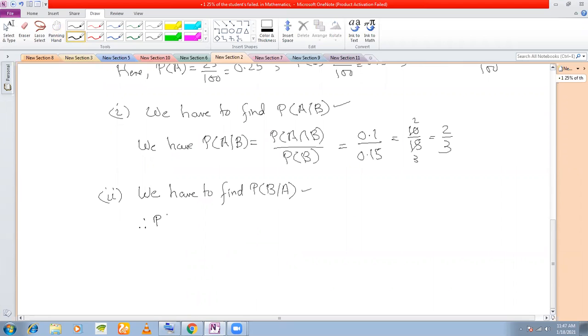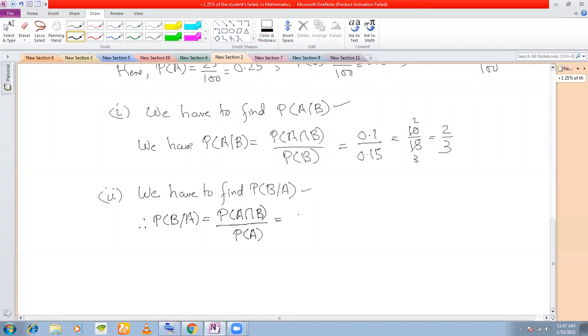Therefore, P(B|A) is equal to P(A intersection B) divided by P(A) this time, not P(B).